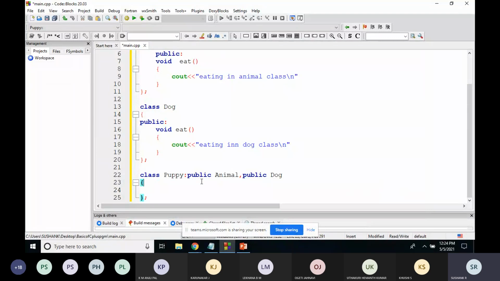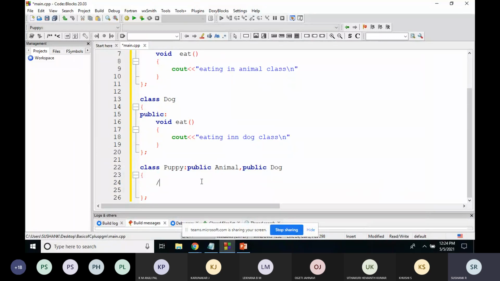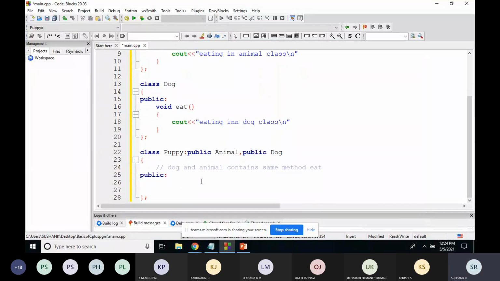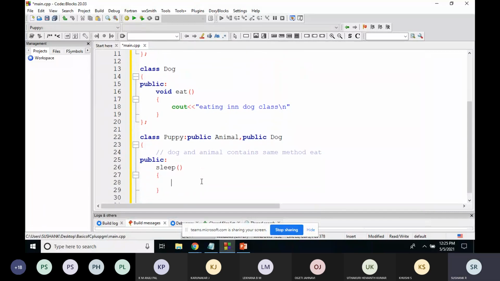But both the classes, the dog class and the animal class, contain the same method eat. So to know how it will work, I'll add one method to this puppy class, called the sleep method. It will just print sleeping.